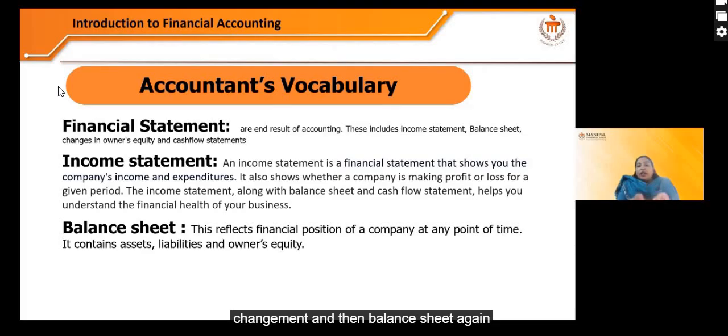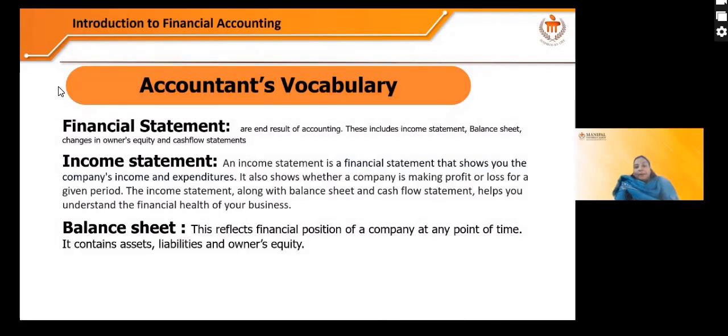And then the balance sheet. Again, it reflects the financial position of a company at any point of time. It will have assets, liabilities, and owner's equity. I hope these terms are clear.